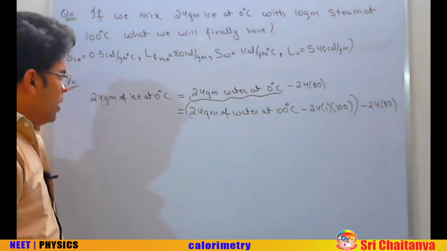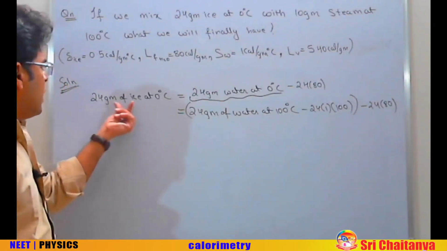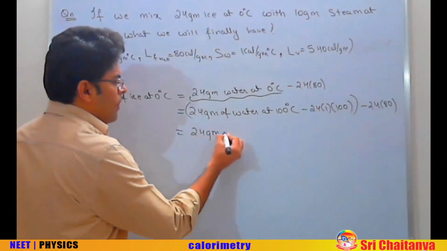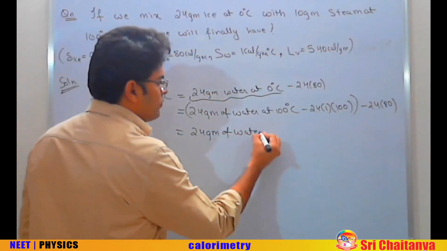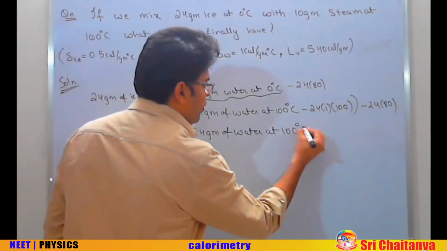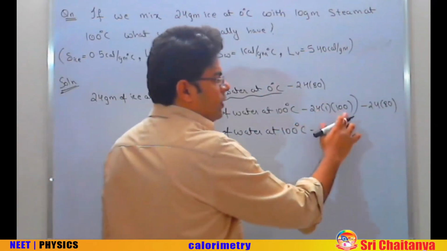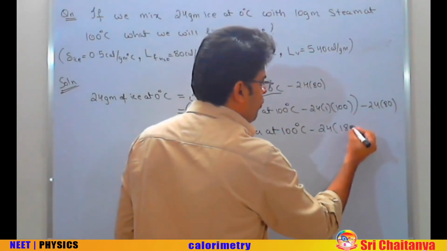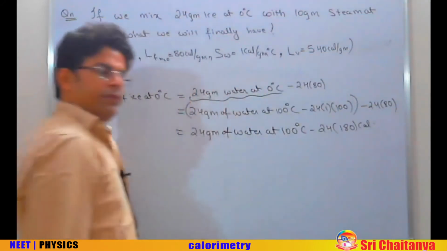Okay, so having 24 gram of ice at 0 is as good as having 24 gram of water at 100 degree centigrade minus 24 into 100, 24 into 80. Take 24 common, you get 24 into 180 calorie of heat.